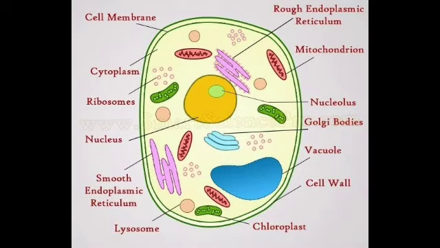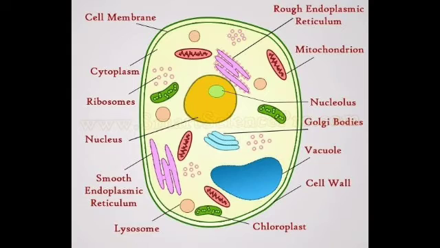So we can say a cell consists of a jelly-like material enclosed in a thin membrane, and the jelly-like material which fills the cell is called cytoplasm, and the thin outer covering of the cell is called cell membrane or plasma membrane.